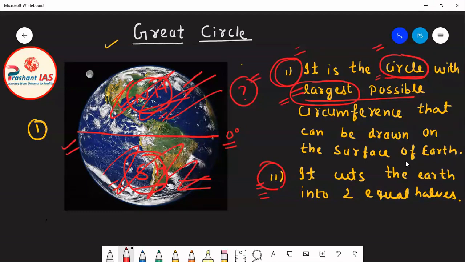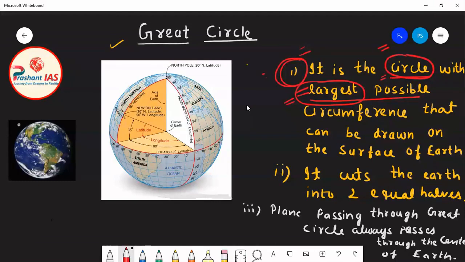So my question is whether we should say the equator is a great circle or not. Friends, before taking any decision, just listen: there is one more condition for any circle to be declared a great circle. First of all, we will see the third condition, the third characteristic of a great circle. Then we will come to a conclusion about whether the equator is a great circle or not.